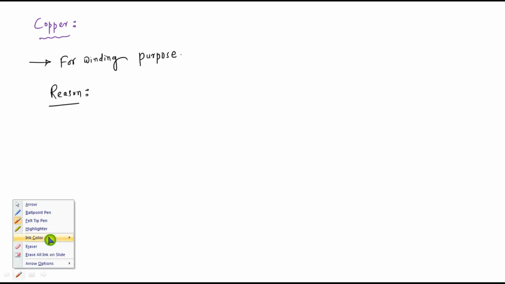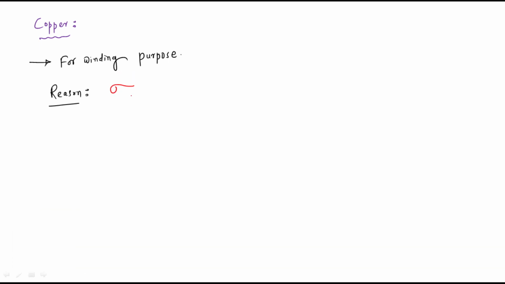You can write that point. The conductivity of gold, silver, and the conductivity of copper is more than the conductivity of aluminum.